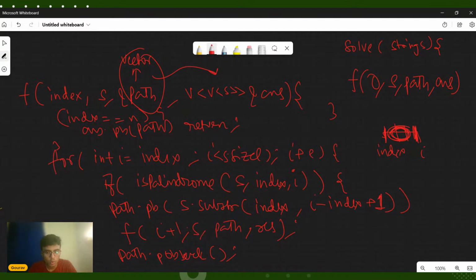So can I please have a plus one in the chat if you were able to understand? I minus index plus 1 is the length of the substring, right? Yes, exactly. I is the index that you are presently standing on. Index is the starting point. And when you do I minus index plus 1, it's basically giving you the length of the string that you want to make a substring of, that is basically a palindrome, and which you want to insert in your path.